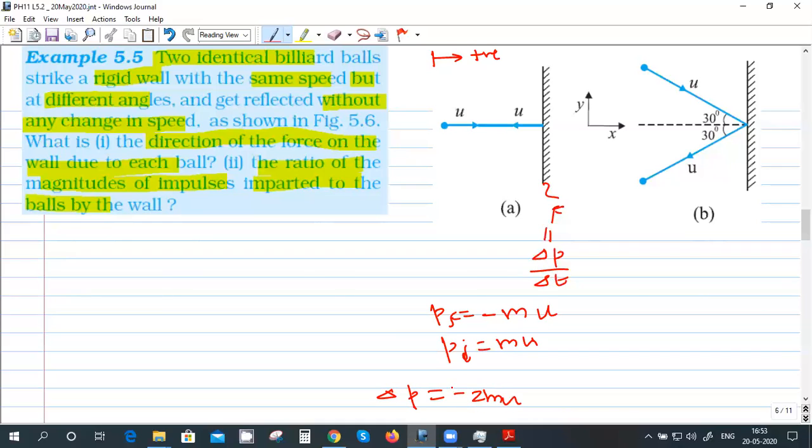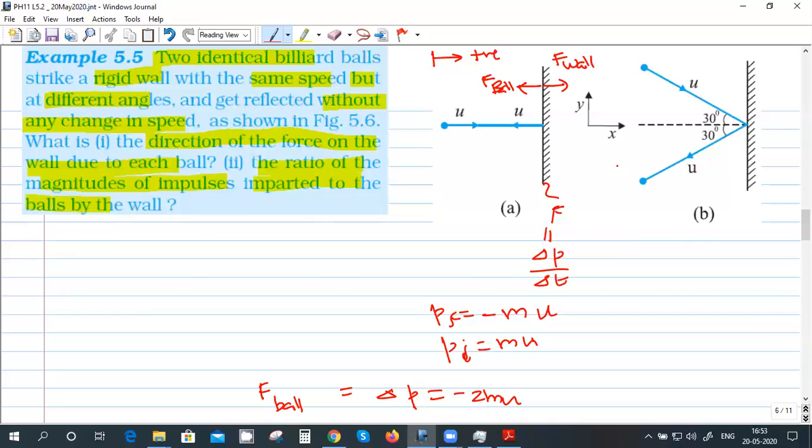This is the force experienced by the ball, in the negative direction. The force on the ball is this way, so the force on the wall will be the other way. This is by Newton's third law.